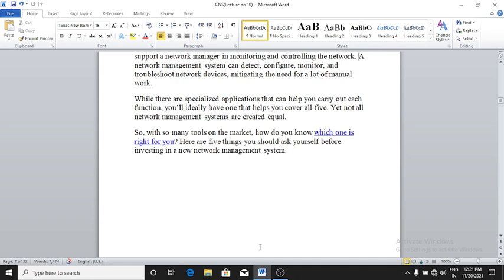So with so many tools on the market, how do you know which one is right for you? Here are the five things you should ask yourself before investing in a new network management system.